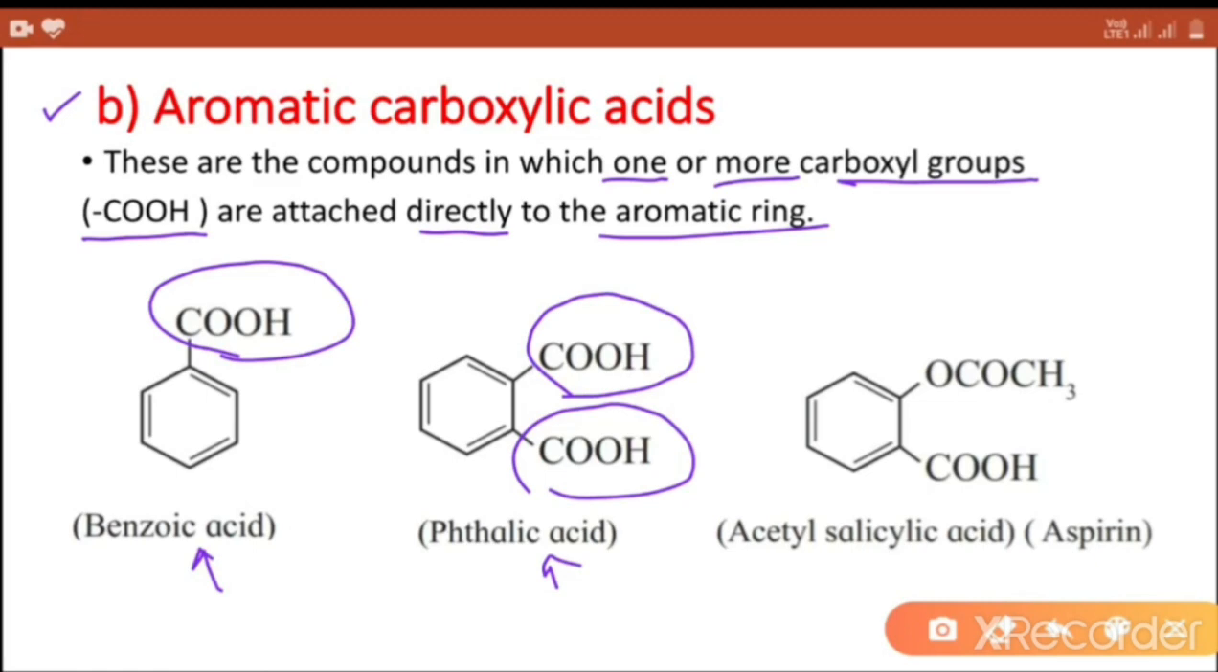Third example, acetyl salicylic acid. Another name is aspirin, which contains one carboxyl group.